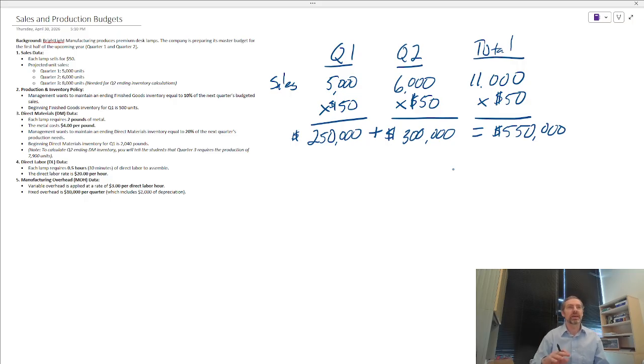All right, let's have that flow into the production budget. Now that we know how many units we are going to sell, now we can figure out how many we need to make. All right, so let's look at our production budget. And again, let's start with quarter one. We need to know how many we're going to sell, and that comes from the sales budget. So we're going to take the number from up here, and it's going to flow down here. So that's 5,000.